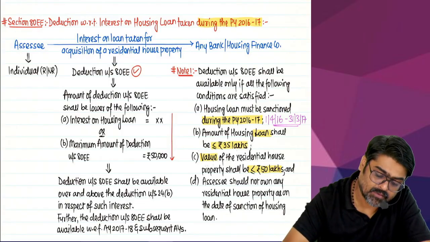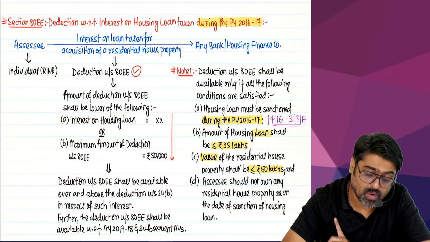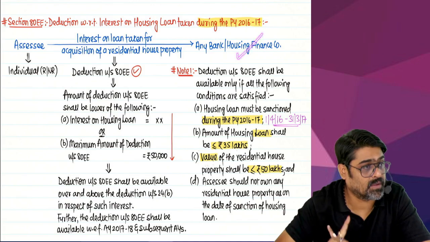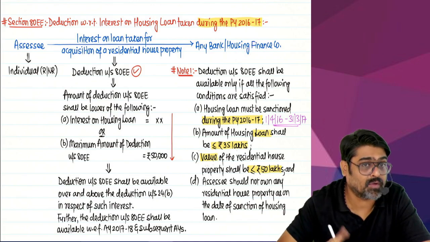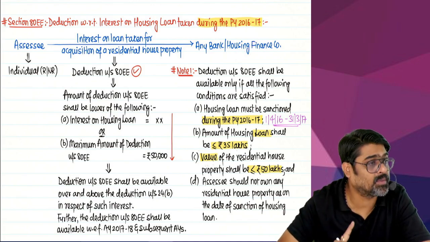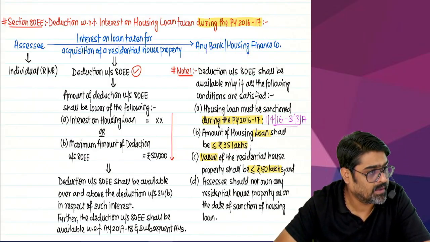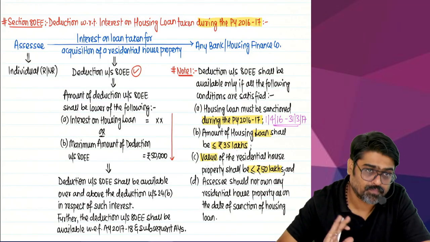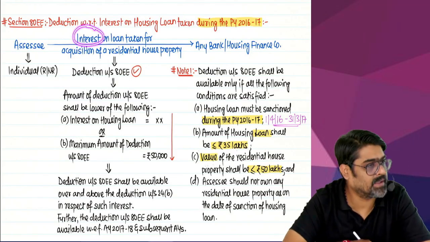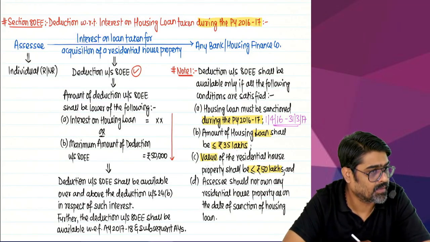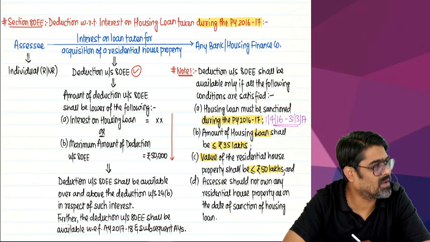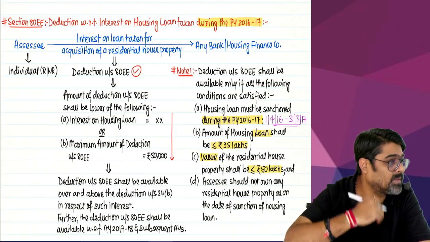The loan must be taken from any bank or housing finance company. The loan cannot be taken from anyone else. The loan has to be taken from any bank or housing finance company. So on that loan, whatever interest is paid during the previous year, don't you think that interest will be allowed as a deduction under 24 clause B?